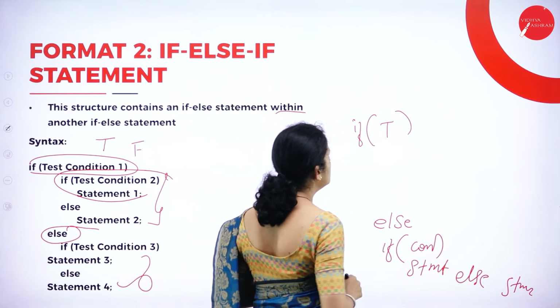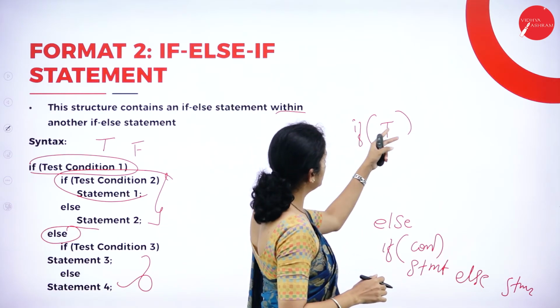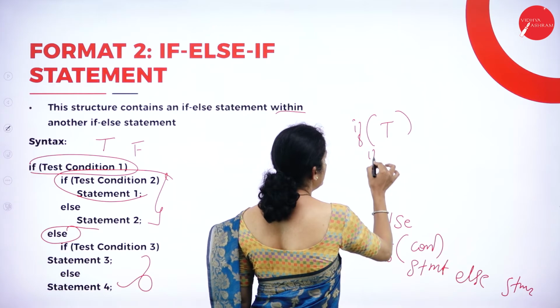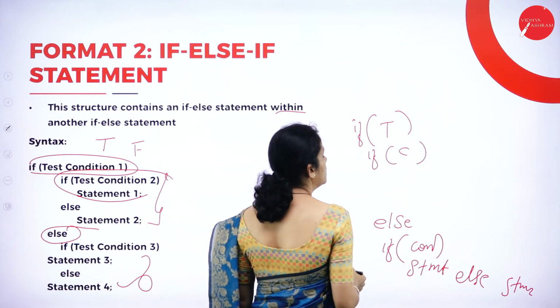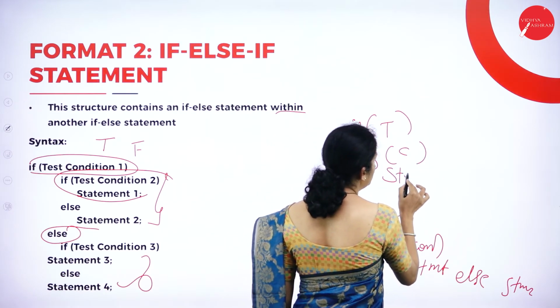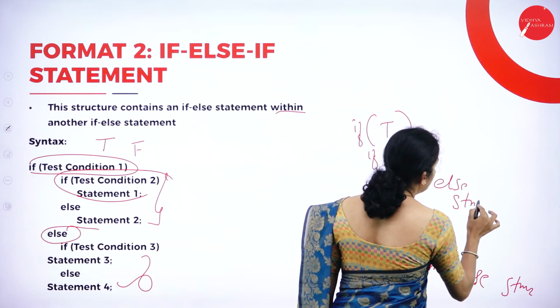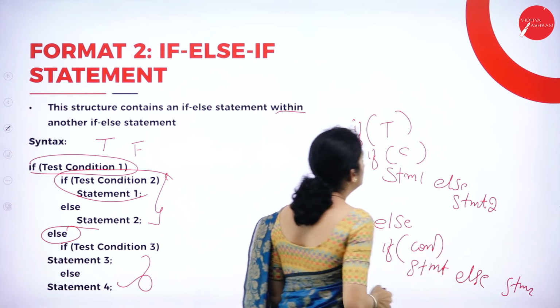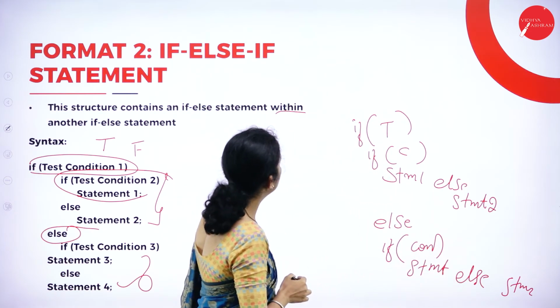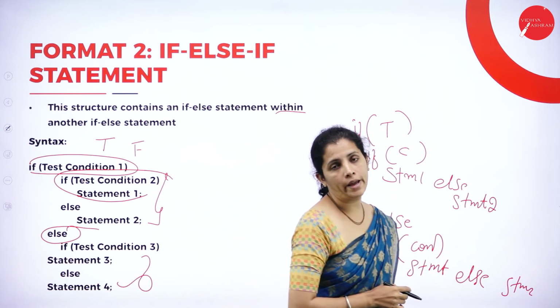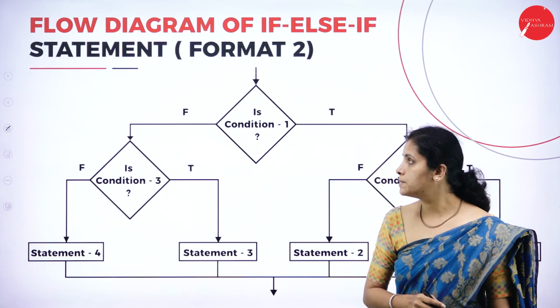Similarly, if I consider the first part, if this condition is true, once again if condition, if this is true, statement 1, else statement 2. This is the way I can make use of the second form of the if else if statement.